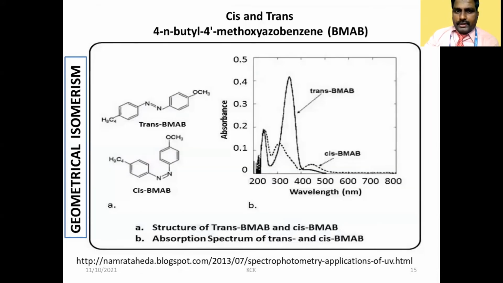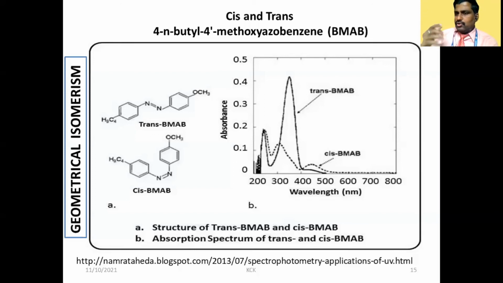And one more thing, see azobenzene. Azobenzene has benzene rings on both sides, connected in between by nitrogen, with substituents at para positions on both sides. One side is a methoxy and one side is a butyl. It is N-butyl 4-methoxy azobenzene, which we write as BMAB.